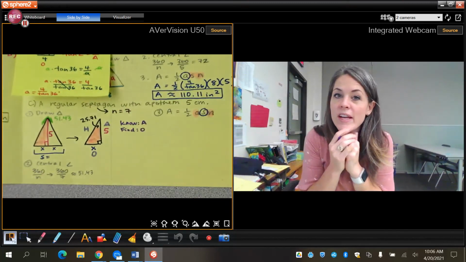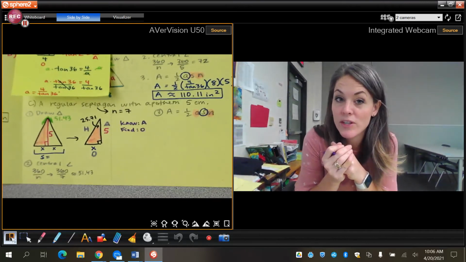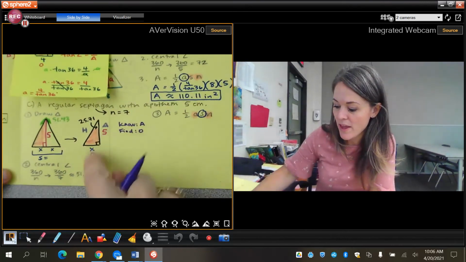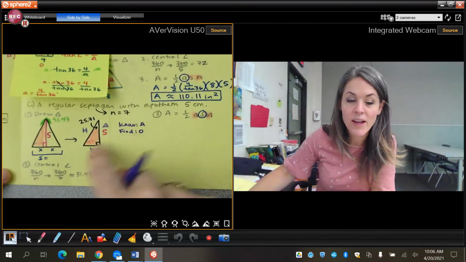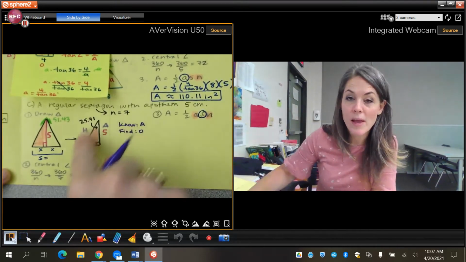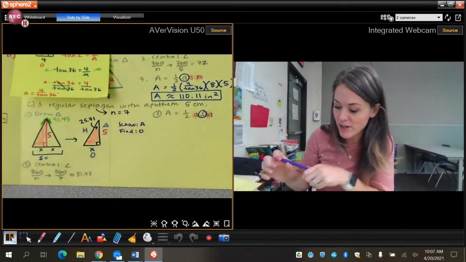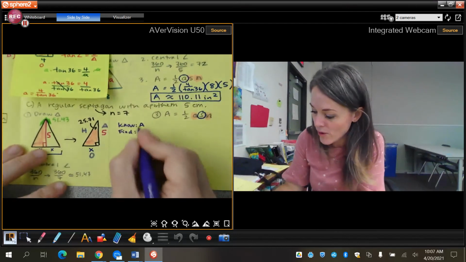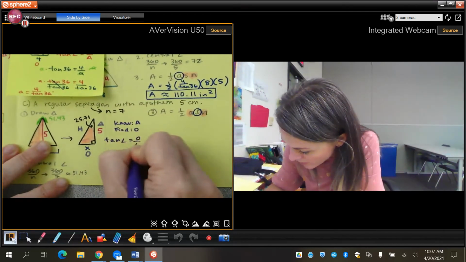Now, what you're going to come to find is that in 99% of these problems, you're going to use tangent because you're dealing with these two dimensions to find the area, which is like the base and the height, right? You're not dealing with the hypotenuse here. Okay, so 99% of the time, you're going to use tangent. So opposite and adjacent is tangent. So tangent of an angle equals O over A.